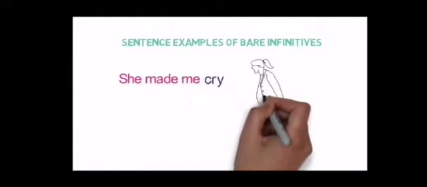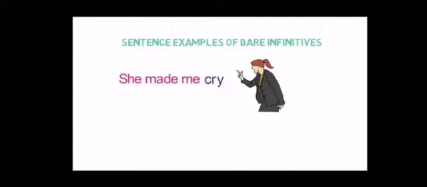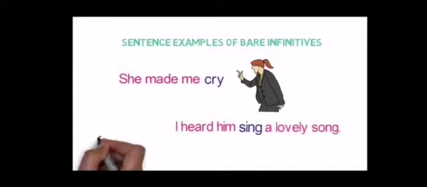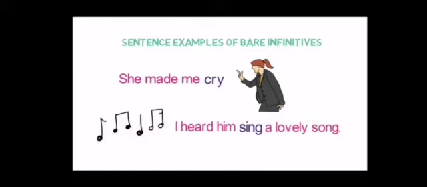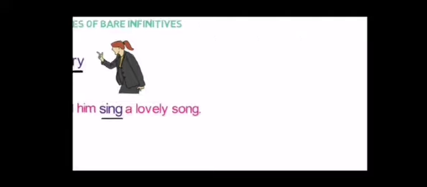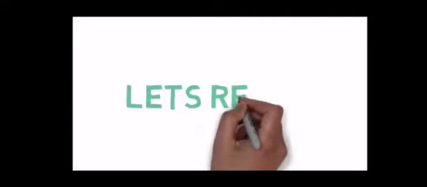She made me cry. Here cry is written, and cry is also an infinitive, but it is a bare infinitive. Why? Because it is without to. I heard him sing a lovely song. It is also a bare infinitive because to is not written before it. To is not written here, so it is called a bare infinitive.